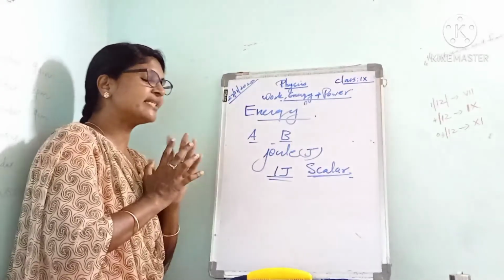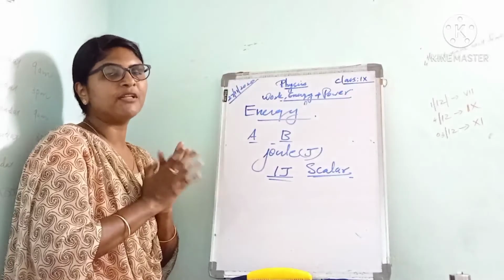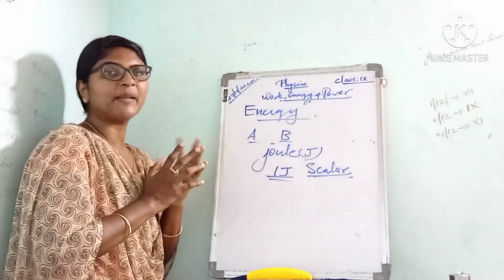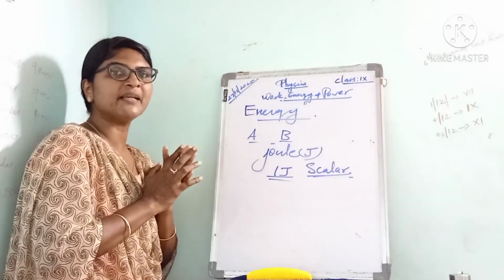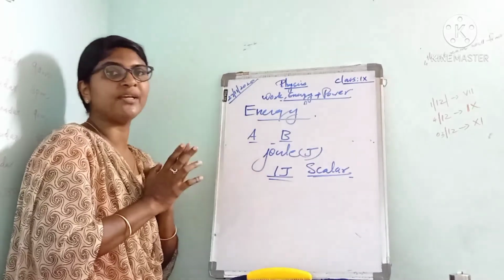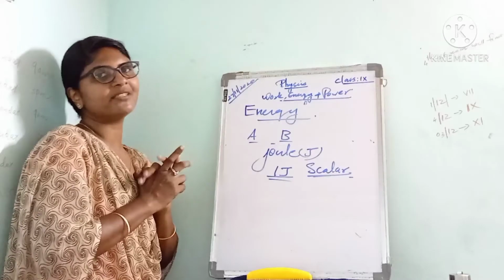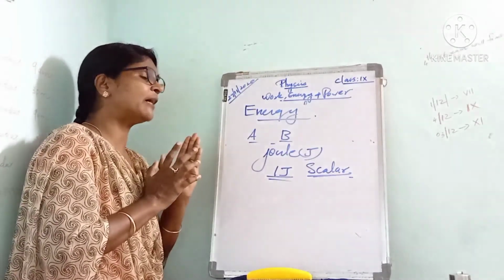Then what is zero work? What are the necessary conditions for the work done to be zero? If the force acting on an object is zero, then the work done is zero. If the displacement of an object is zero, then the work done is zero. If the force and displacement are perpendicular to each other, or the angle between the force and displacement is 90 degrees, then the work done is zero. Next we have learned about energy.